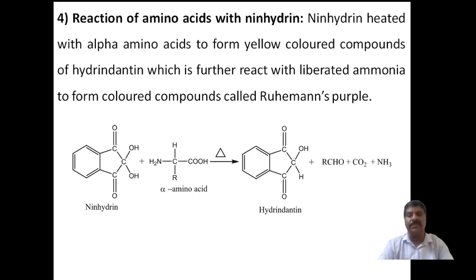After removing a water molecule from phthalic acid, it becomes phthalic anhydride.